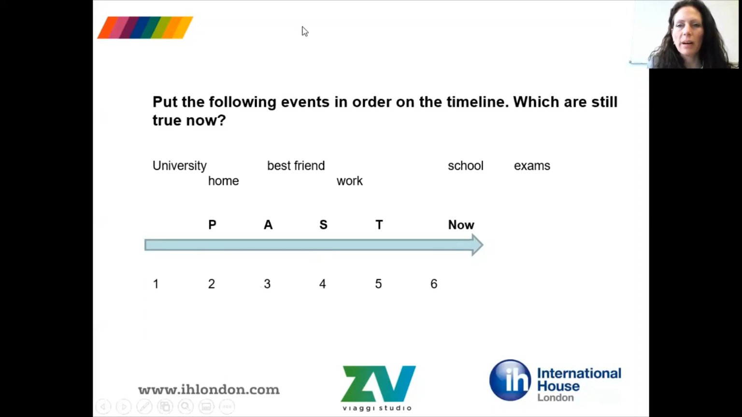Also, I'd like you to think about which of these events are still true for me now. Okay, so which happened in the past and which are still true for me now. You can work this out with a partner if you have one, or again, think about it alone and just make a note in your notebooks. You can stop the video if you need to for a couple of minutes.